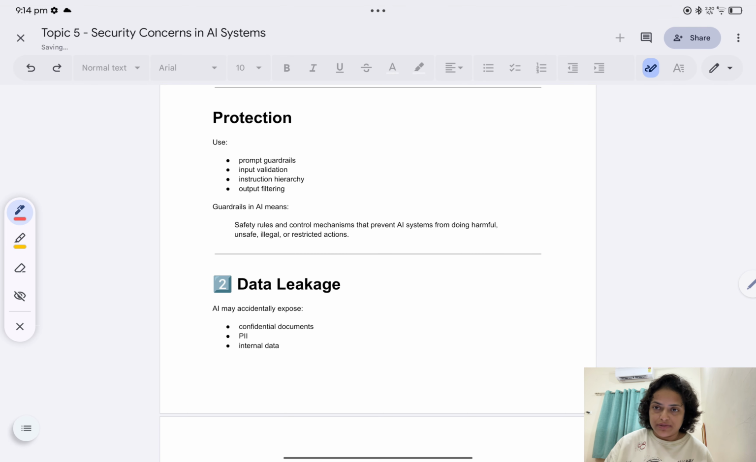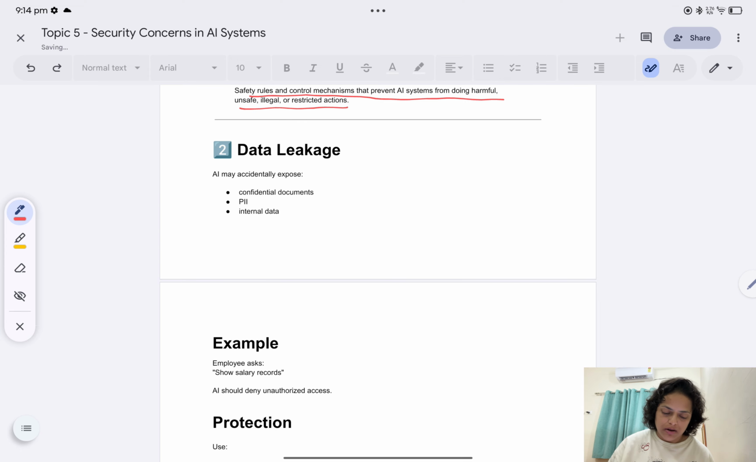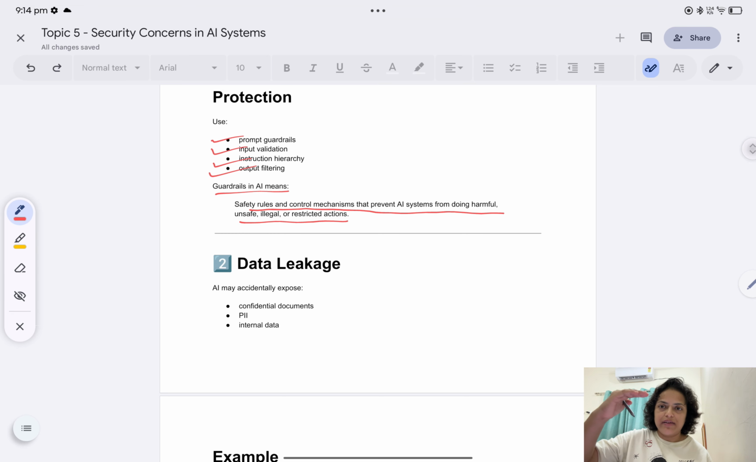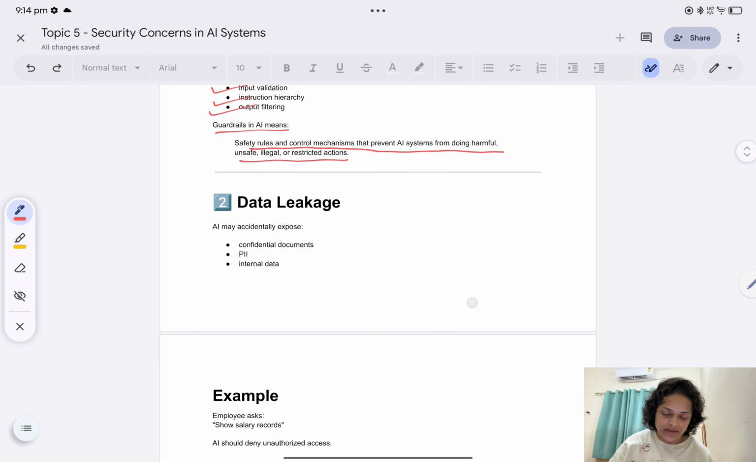Now protection. You can use prompt guardrails. What are guardrails? Guardrails in AI mean safety rules and control mechanisms that prevent an AI system from doing harmful, unsafe, illegal, and restricted actions. So prompt guardrails, then input validation, instruction hierarchy, and output filtering. Instruction hierarchy means you will have instructions level by level, and it will process them that way.